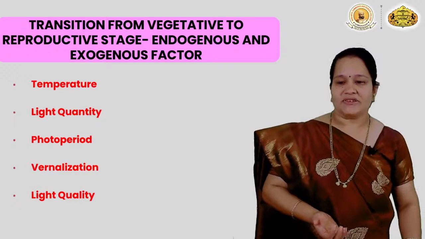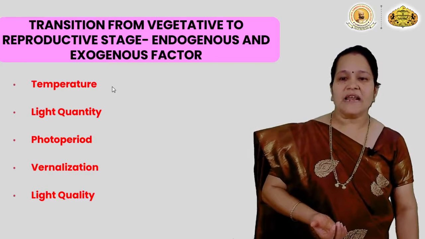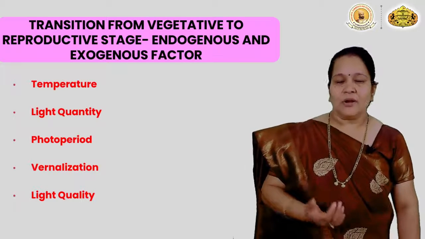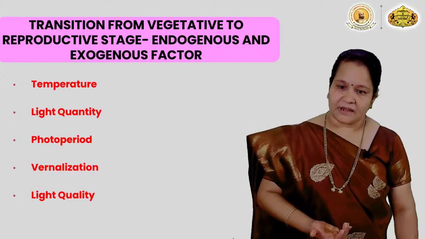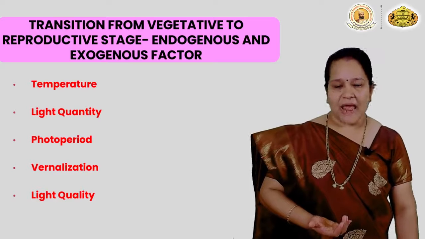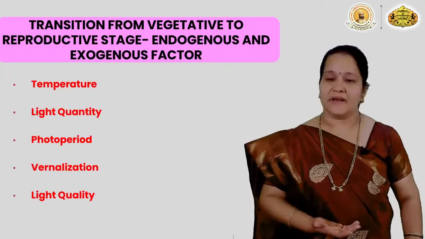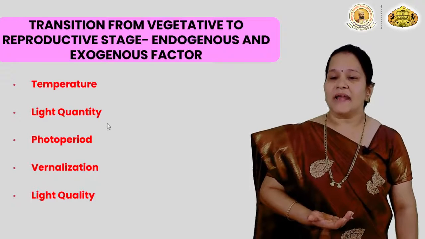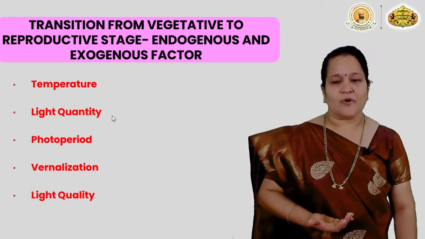So what does temperature do? Temperature induces earlier flowering, or low temperature may delay the flowering. Light quantity also plays a similar role. It has been reported that high light quantity in Arabidopsis thaliana plays a very important role.